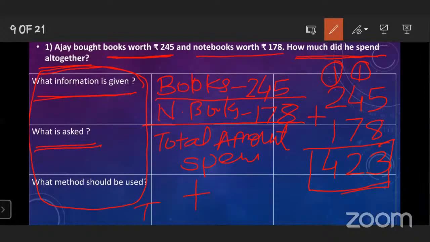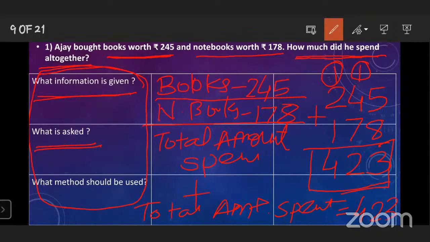Total amount spent. You can write the answer like this: total amount spent by Ajay is equal to 423. This is the answer. Understood how to solve the word problem?